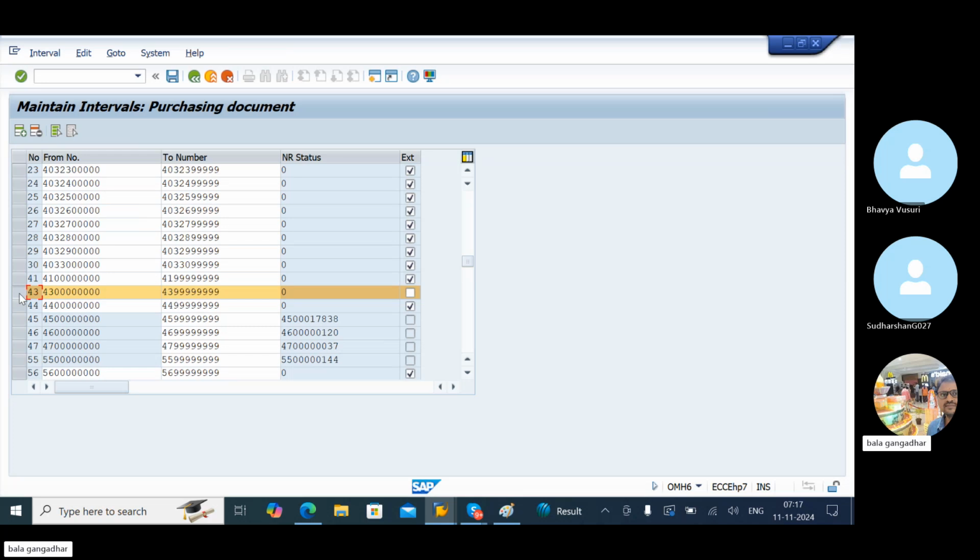You can choose this number range only. Copy this 43. Back.